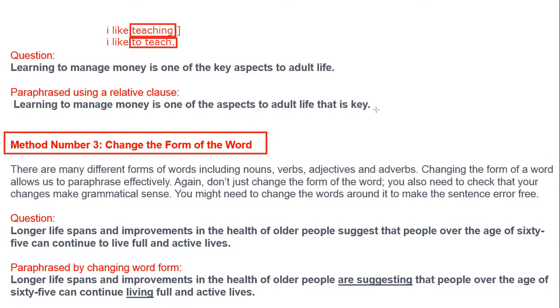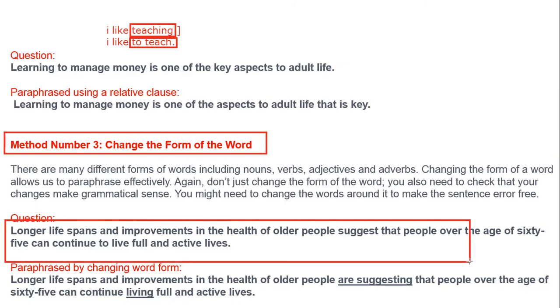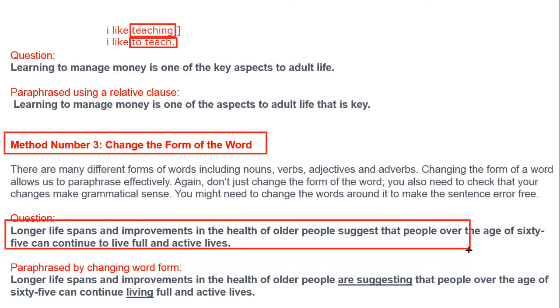Now let's take a real example here. What sort of example can be given by the IELTS to you? Let's take this example. Now this is the question that IELTS has given me, and I want to change it. Can you see the question? This is the question, clear till the end.